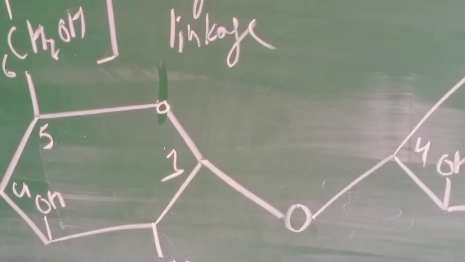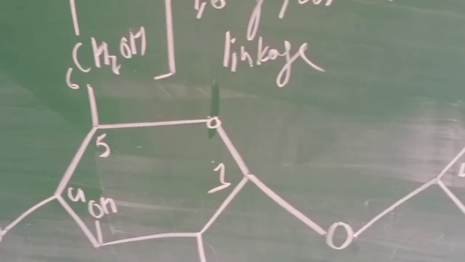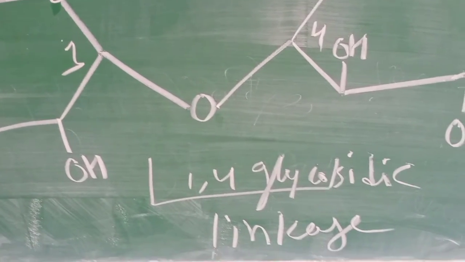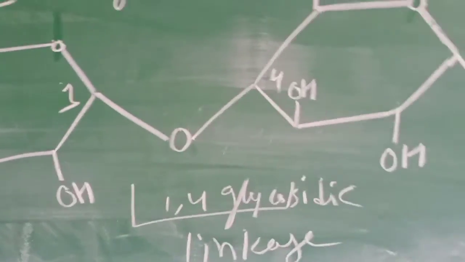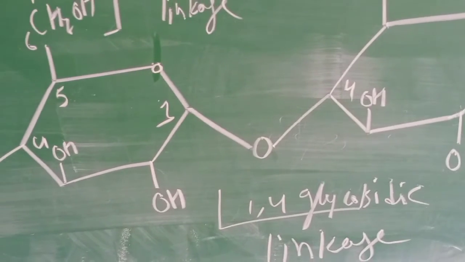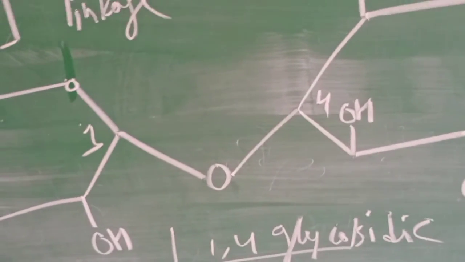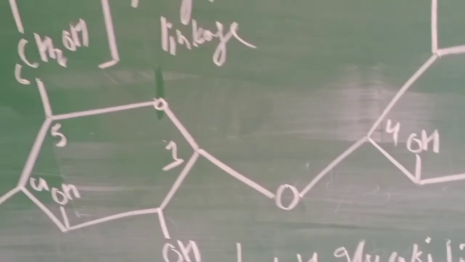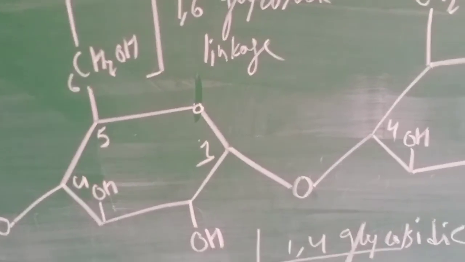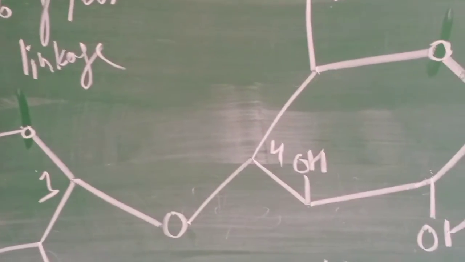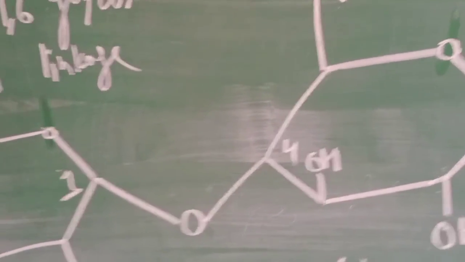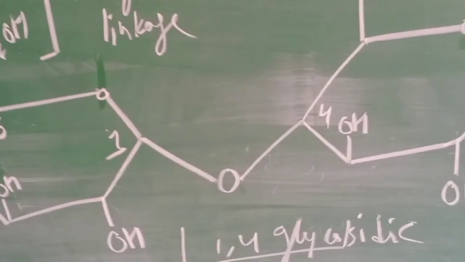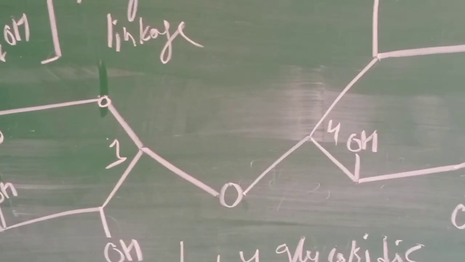in a pattern similar to amylose, and here you can see they are linked together by the 1,4 glycosidic linkage. So here also the 1,4 glycosidic linkage is formed by bonding between the first carbon atom of one molecule and the fourth carbon atom of another unit, and hence this ultimately gives rise to the amylopectin structure.